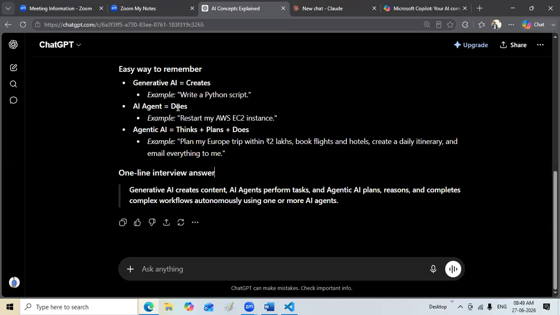AI agent does only action. It won't think. It won't plan. That's it. One line answer. Generative AI creates content. AI agents perform tasks. And agentic AI plans, reasons, and completes complex workflows autonomously, using one or more AI agents.